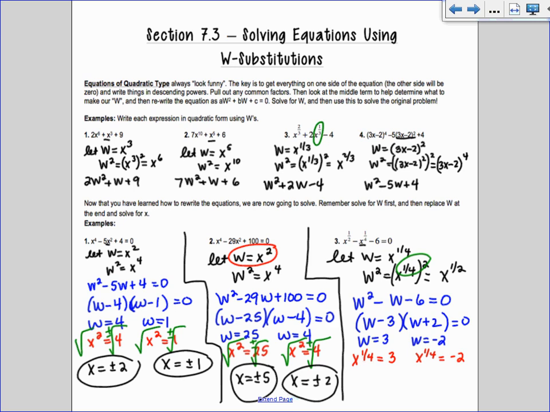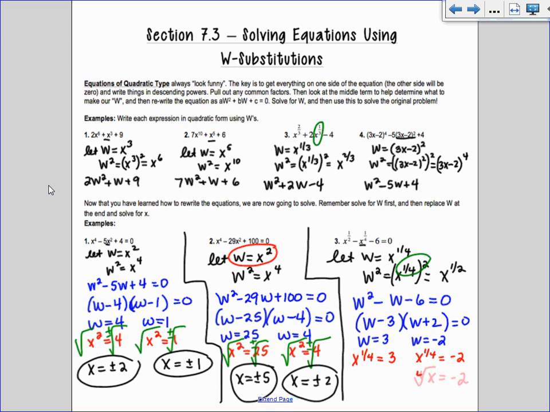Now I can tell right away one of them will not work. I want you to think about it. What does 1/4 mean? Like, what kind of root is it? Do you understand what I'm saying? If I had a 1/2 power, what does that mean? Square root. If I have a 1/4 power, what does it mean? 4th root. So this is saying the 4th root of a number equals negative 2. It doesn't work. You can't take the 4th root of something and get a negative out. So right away, I know that I can cross out that one where it was equal to negative 2.